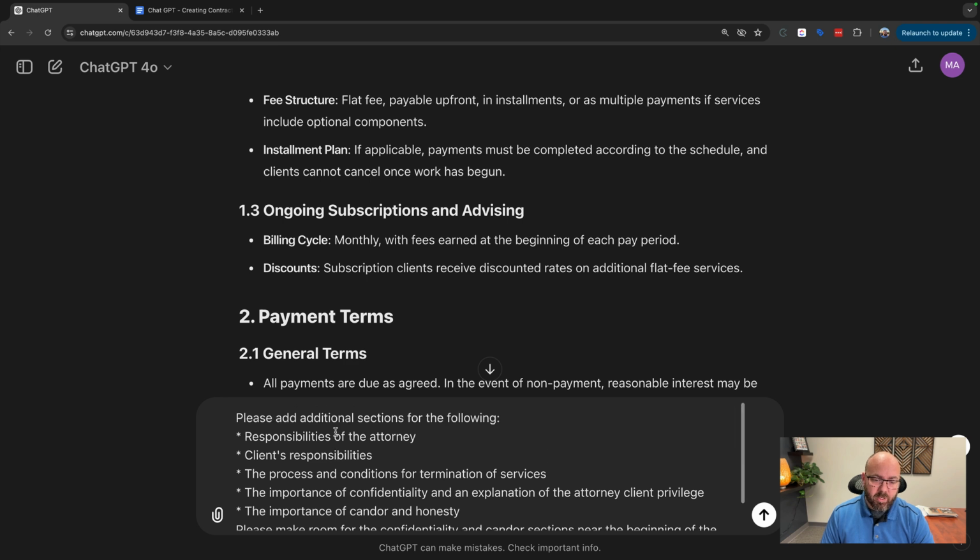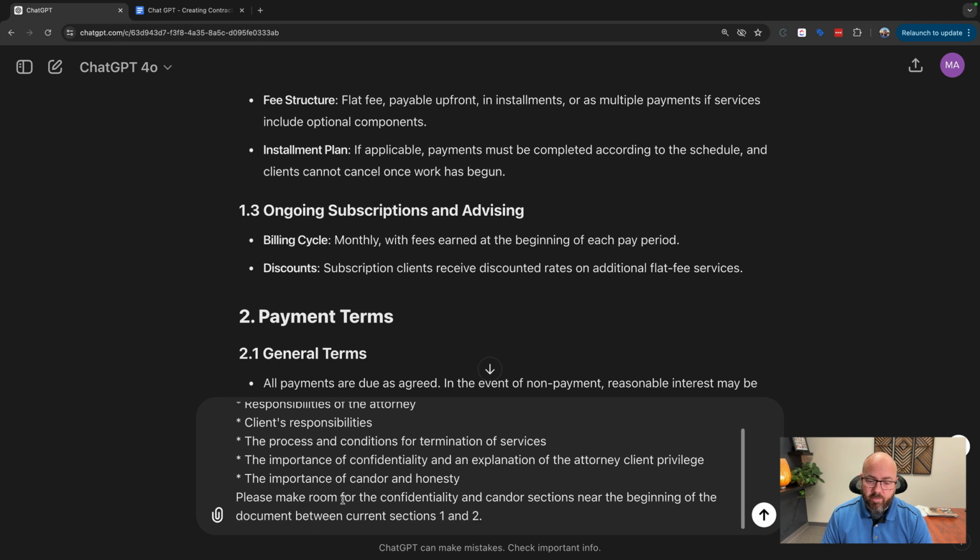Okay, so please add additional sections for the following: responsibilities of the attorney, client's responsibilities, the process and conditions for termination of service, the importance of confidentiality and explanation of the attorney-client privilege, the importance of candor and honesty. Please make room for the confidentiality and candor sections near the beginning of the document between sections 1 and 2.